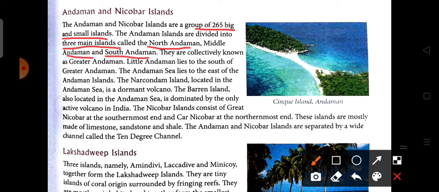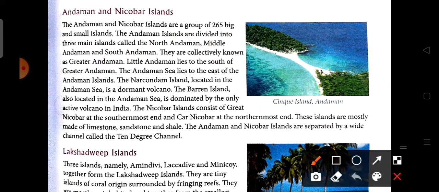So here we see that Andaman is divided into three parts, the Northern Andaman, Middle Andaman and Southern Andaman, and they are collectively known as the Greater Andaman. The Little Andaman lies to the south of the Greater Andaman.